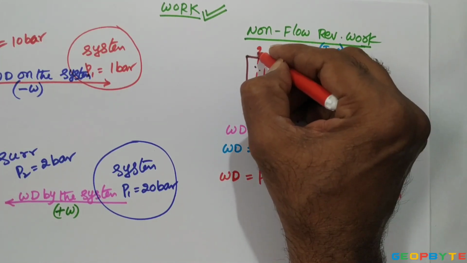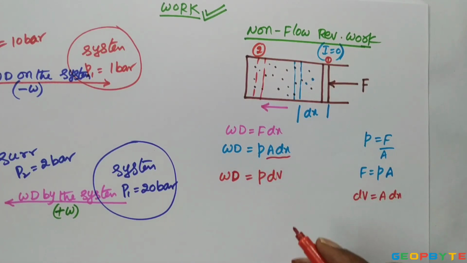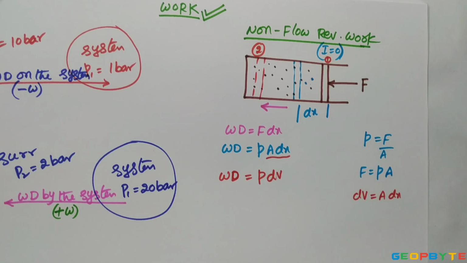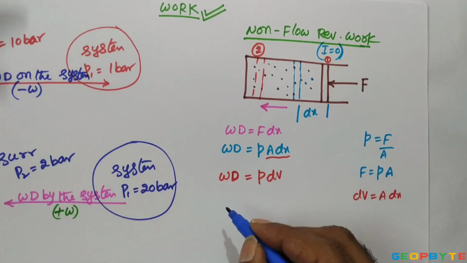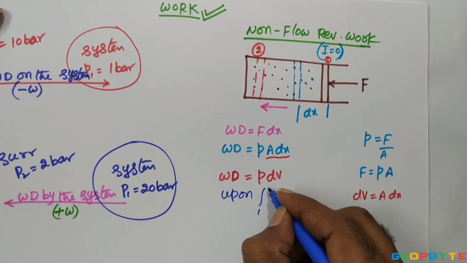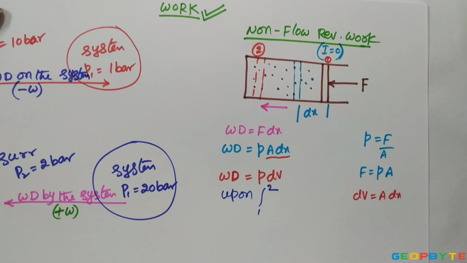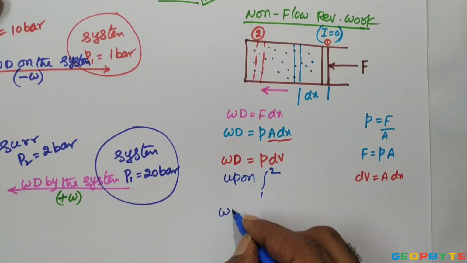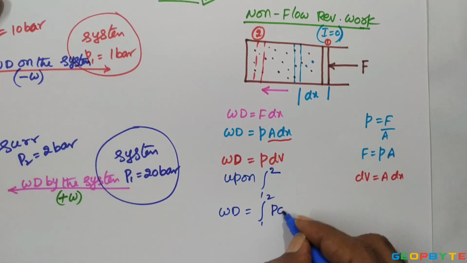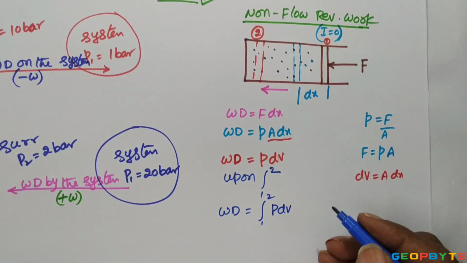To get the total work, you integrate this formula and apply the limits from 1 to 2 for getting the total non-flow reversible work. Therefore, the total thermodynamic work is equal to the integral from 1 to 2 of P dV.